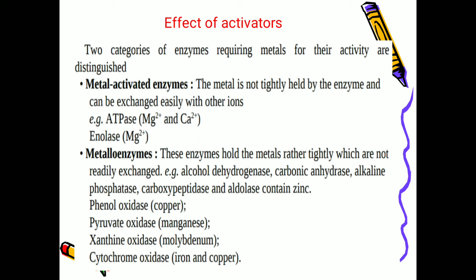All these enzymes contain zinc, which is tightly held with these enzymes. And other examples are phenol oxidase consisting of copper, pyruvate oxidase which has manganese, xanthine oxidase has molybdenum, cytochrome oxidase which has iron and copper, which are tightly bound with these enzymes.